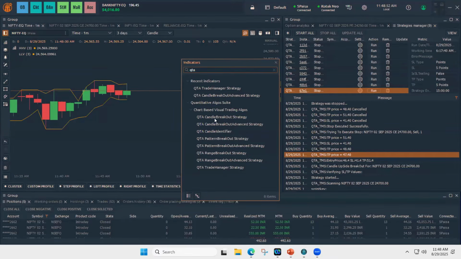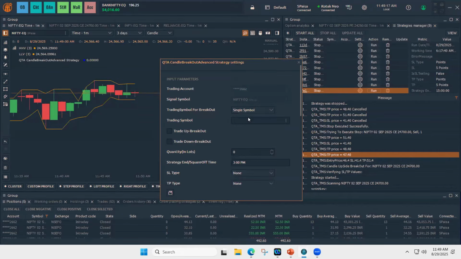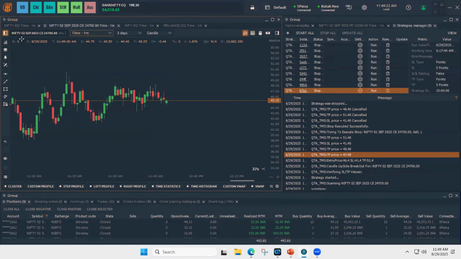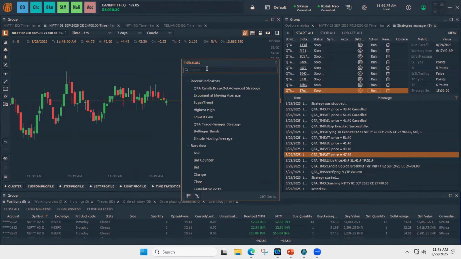So here in candle breakout, we are offering candle breakout and advanced. Candle breakout is basically if you want to trade only on one single chart, that's where candle breakout comes in. And if you want multiple charts, like if you want to trade on index and want the orders to be placed on options, then the candle breakout advanced. So in this example, let's take candle breakout advanced. Suppose the same way, let me say if I want to take candle breakout on a single chart.